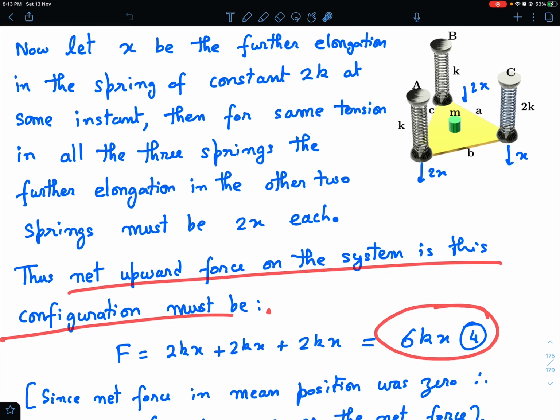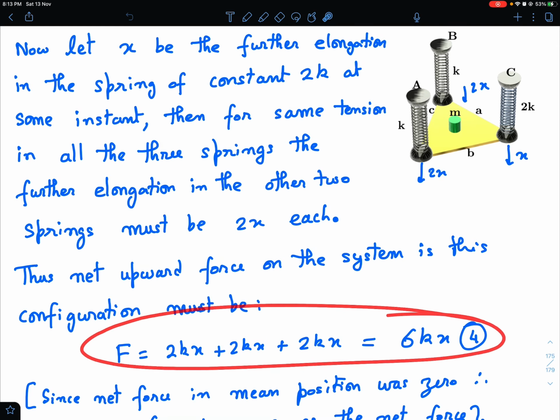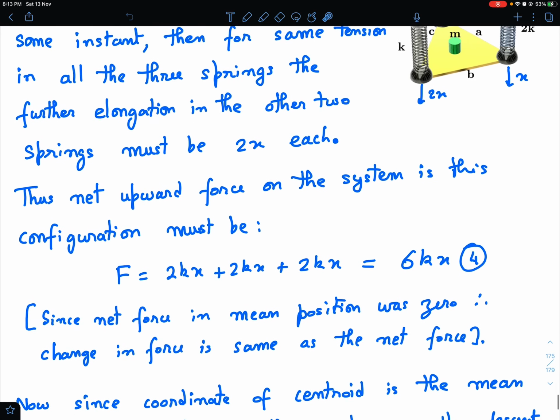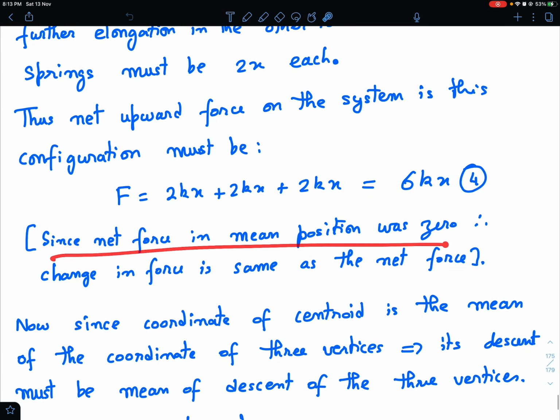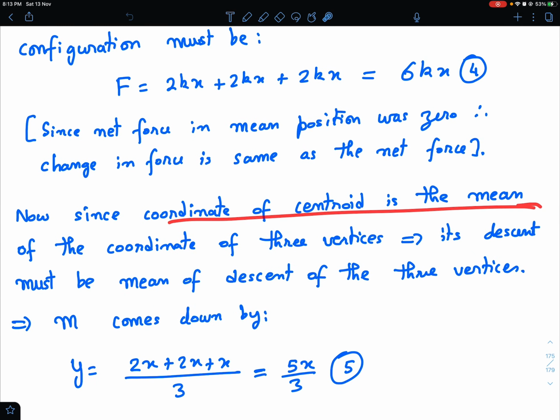So the net upward force on this system must be simply 6kx. I hope you got why I did not consider the original extension, because they were anyway balanced by mg. So this is the restoring force 6kx that acts on the system. Since the net force in the mean position was 0, the change in force is the same as the net force.